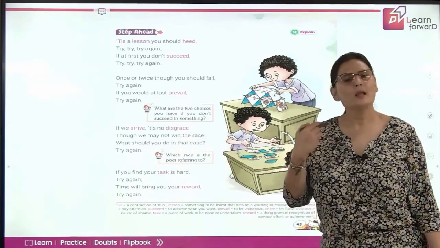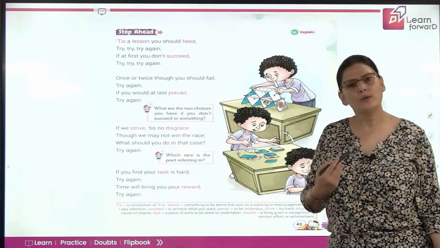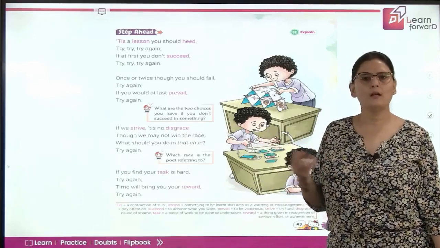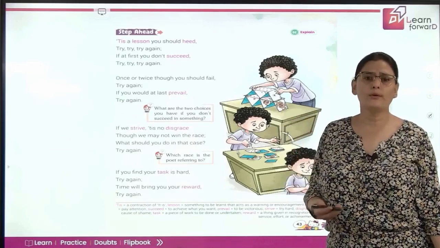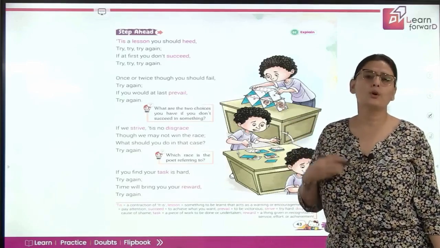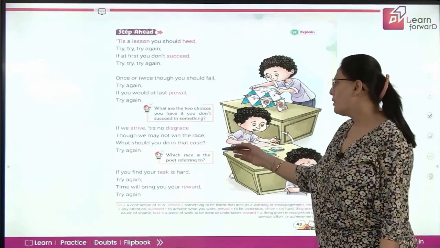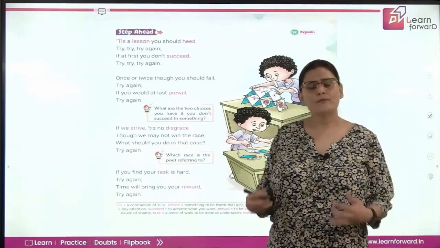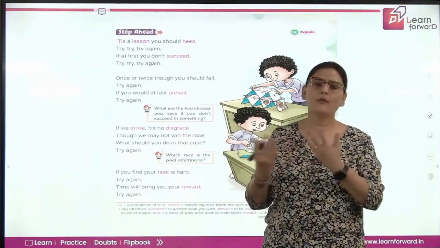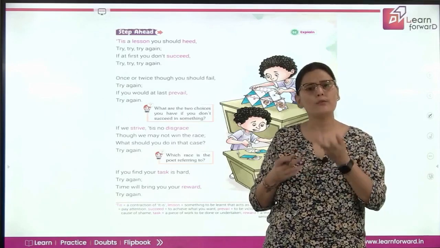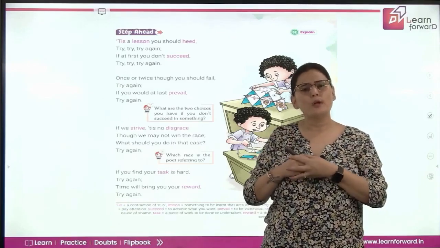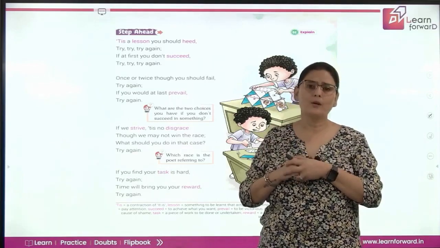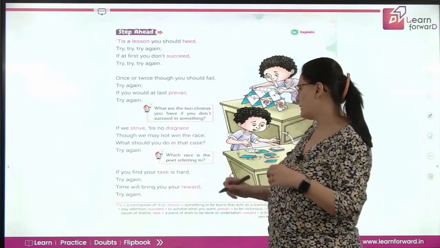It's not necessary that we will be able to achieve everything in a few attempts. We shouldn't feel ashamed of it. We shouldn't feel bad about it. We should not give up because we have certain things and it is our responsibility to achieve them. So you give your best, you try your best, and if it is destined that you will get it, you will definitely achieve it.